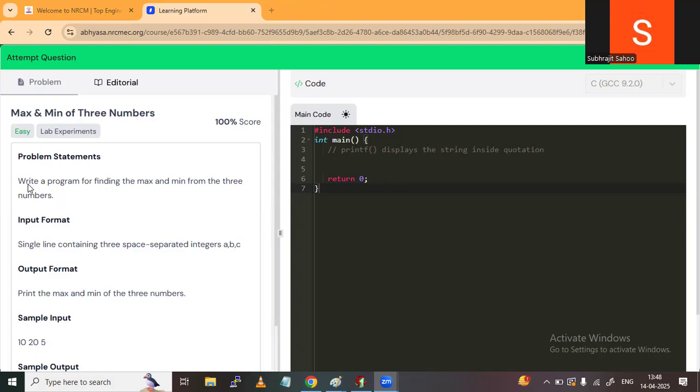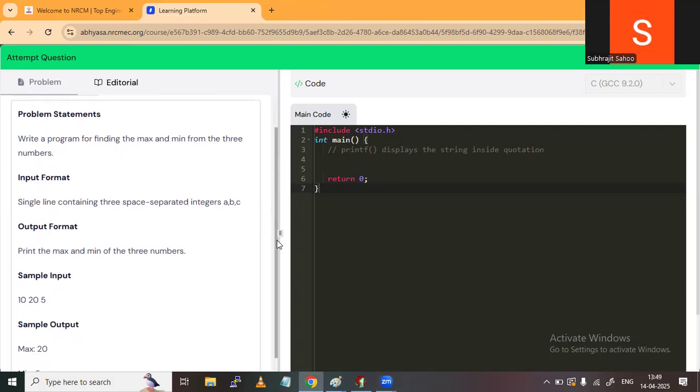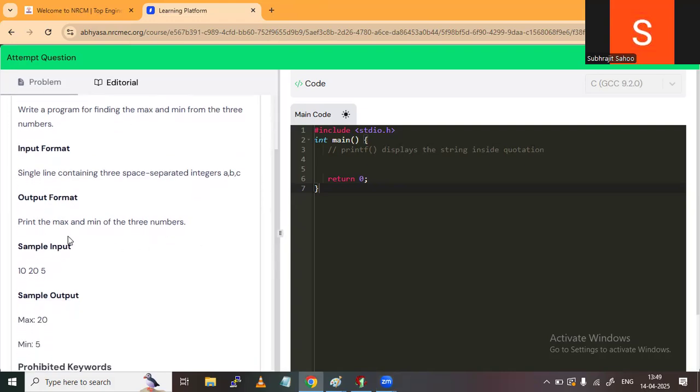So what is my question? Write a program to find the maximum and minimum. Some additional information is also given. The input format is a single line containing three space separated integers a, b, c, three values for three variables a, b, c. Then the output format is: print the max and minimum of these three numbers. One example is also given.